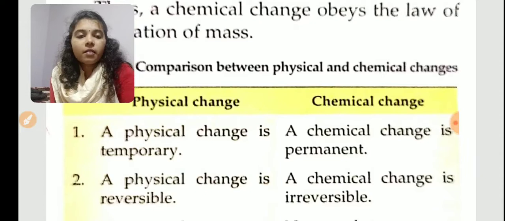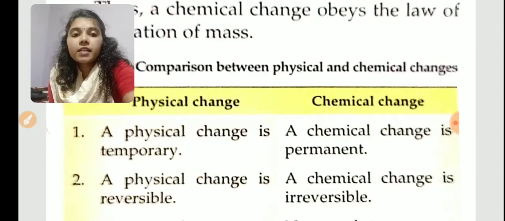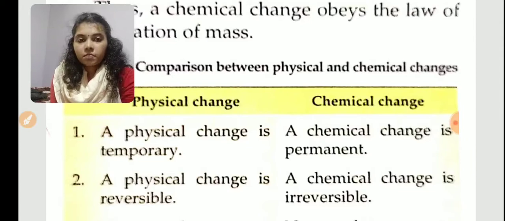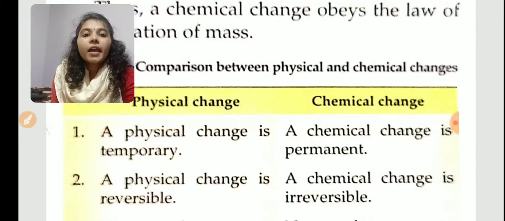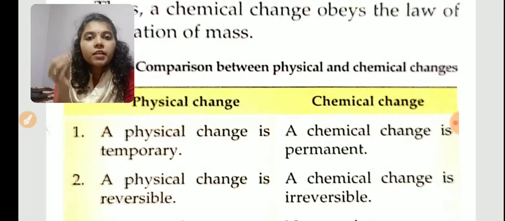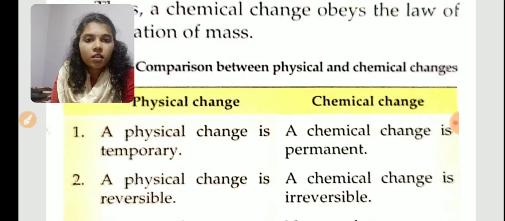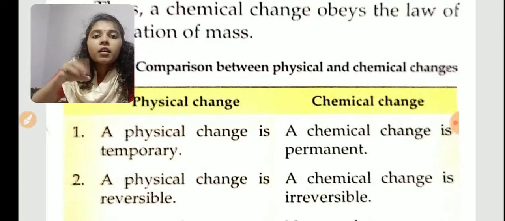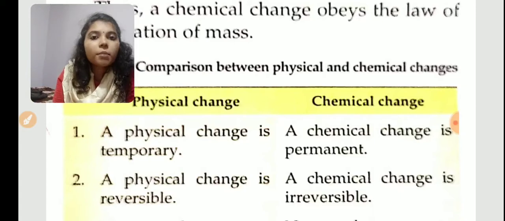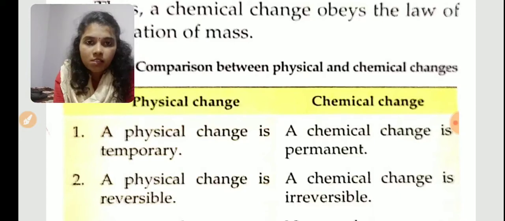Okay. Then next, this table is very important. In your exercise question, it is there: the difference between physical change and chemical change. So what is the first difference? A physical change is temporary. For example, ice melts to water. It is a physical change. Is it permanent? No, it is temporary. We can change that water back to ice also by cooling. It is not a permanent change. It is a temporary change.